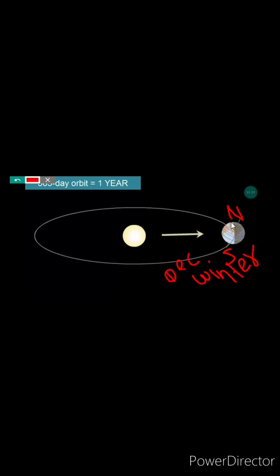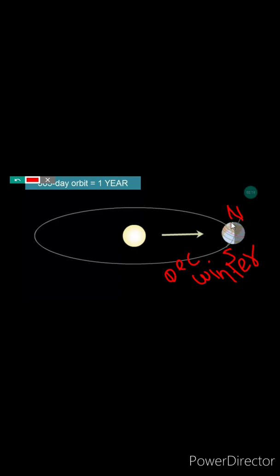Now everyone see, the northern hemisphere is away from the sun. If you are seeing carefully, that is dark, because the northern hemisphere is away from the sun, whereas the southern hemisphere is facing the sun. This is the reason the northern hemisphere is having winter in December and the southern hemisphere is having summer at the same time. But India lies in the northern hemisphere, that's why in December we feel the winter season. This is the only reason.